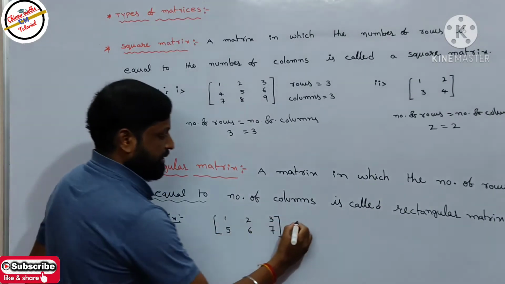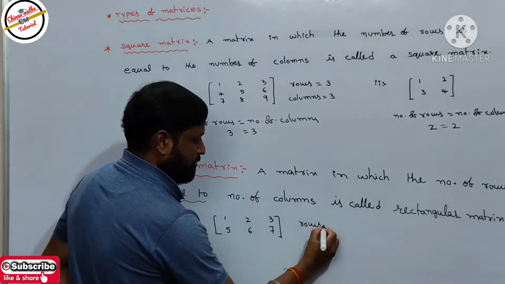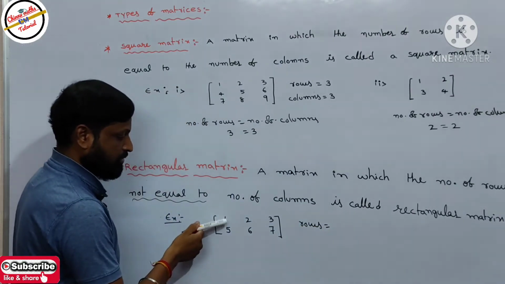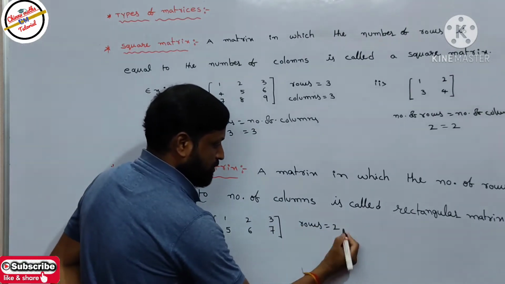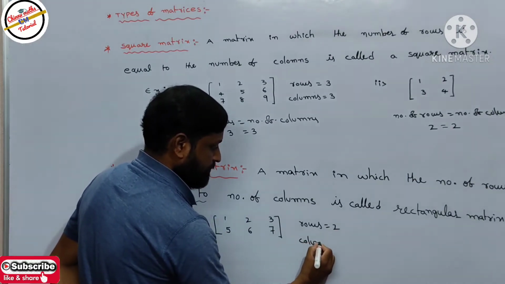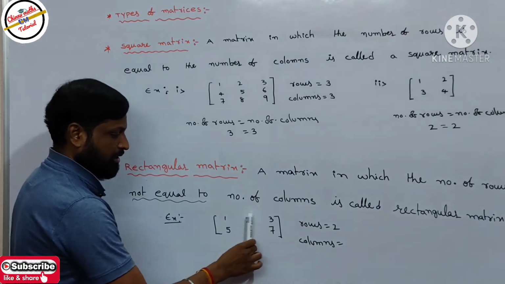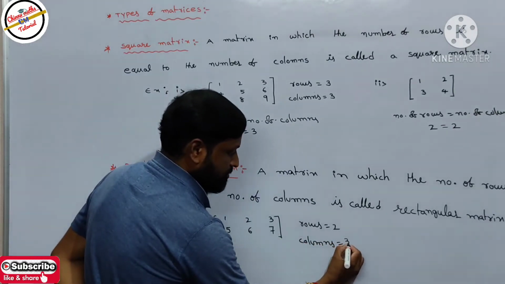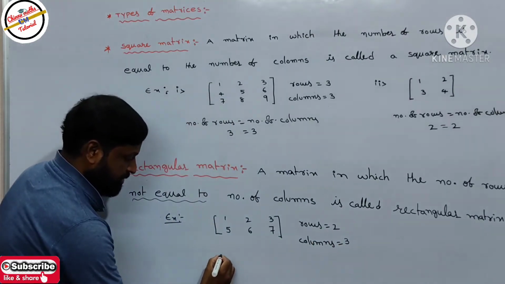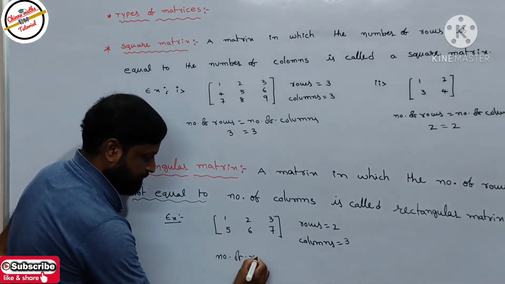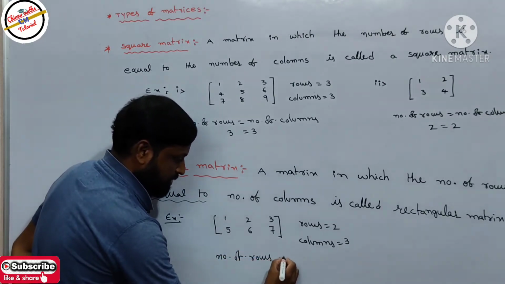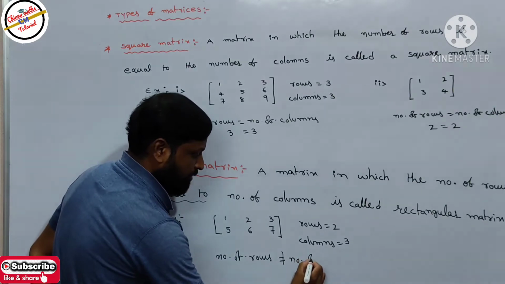So how many rows are there? Rows, top to bottom: first row and second row, so 2 rows. And columns, left to right: first column, second column and third column. So columns are 3. What is our condition? The number of rows is not equal to the number of columns.